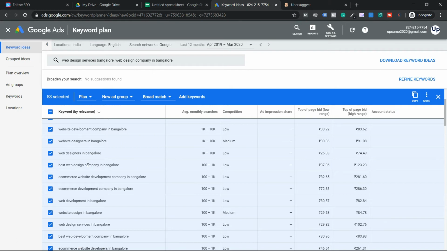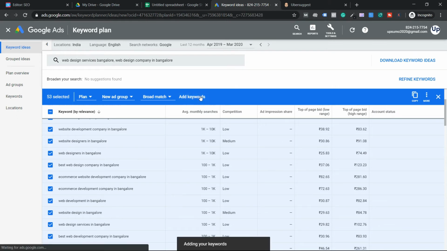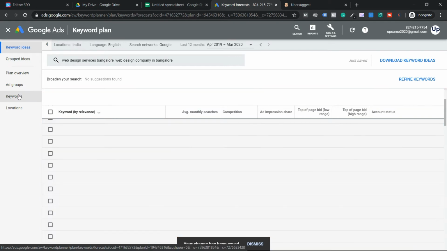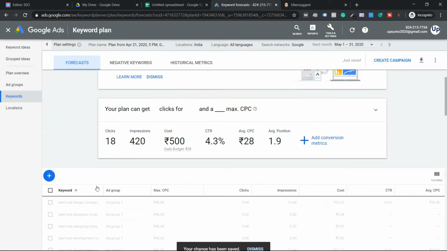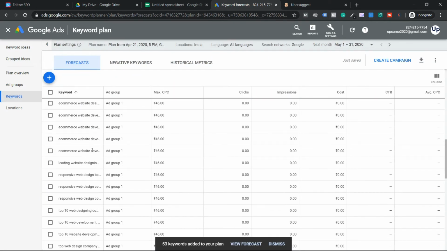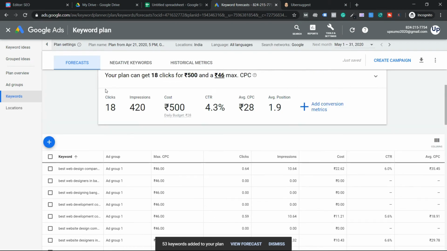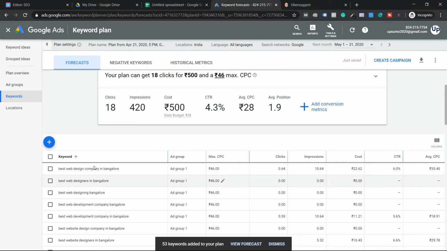That is fine. Okay, so I'm going to click on this option, guys. Once you select it, click on this option called add keywords. Once you click on add keywords, go to this keywords tab in the left side navigation menu. You see all the 53 keywords or 50 keywords you selected for your business. Hope you're able to see this, guys. You'll be able to see these keywords.